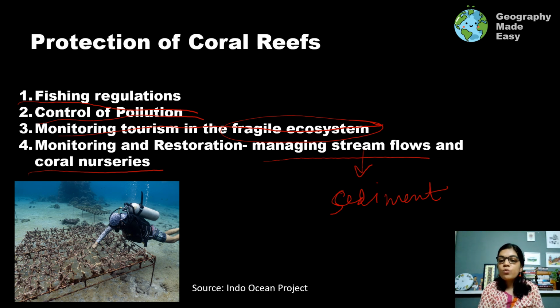But again, there has to be more activity done, so that we understand the importance of coral reefs, and somehow we are able to control climate change and other activities which adversely affect the climate.